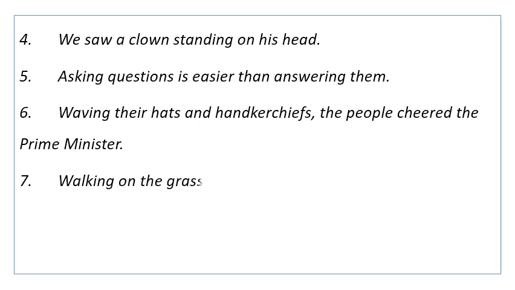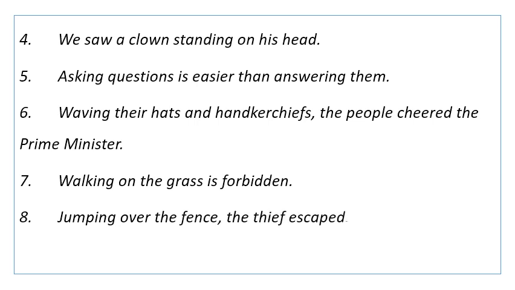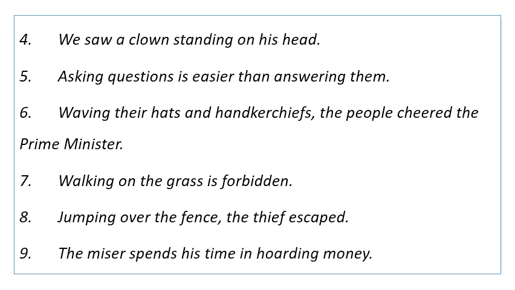Number 7 is walking on the grass is forbidden. Number 8 is jumping over the fence, the thief escaped. Number 9 is the miser spends his time in hoarding money. Miser means someone who has a strong wish to have money and hates to spend it.